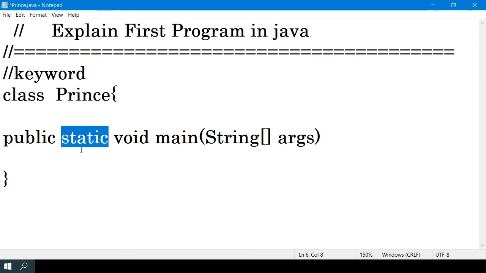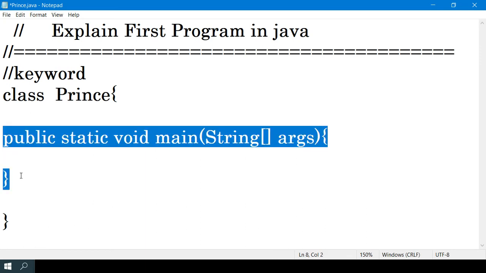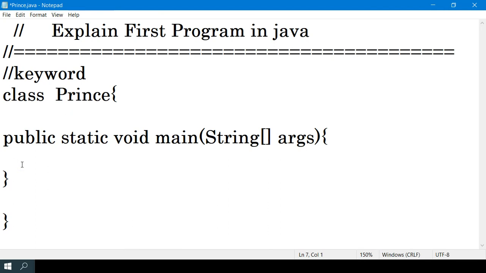When does the JVM call these methods? No one else calls them; only the JVM has permission to call this. You are not going to retain anything when calling these methods. And remember one thing: your program always starts with the main method, so you have to know who calls the main method. The JVM will call it. JVM is the Java Virtual Machine, and it is available in the JDK.